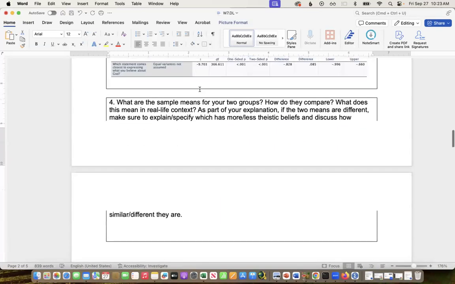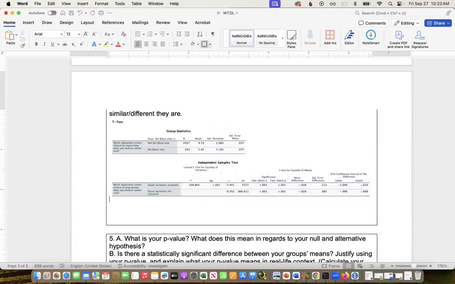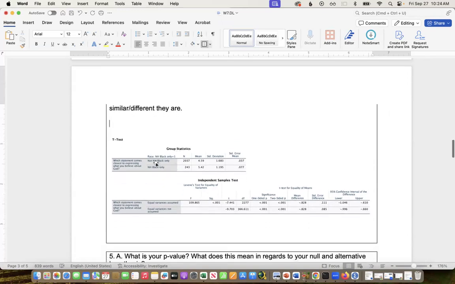So this is not actually part of the t-test. This is basically just sample descriptive statistics like we've run before. But we've asked SPSS to produce these for us, which is useful. So if you look at the top of the t-test, right here we have information about these two variables. So there were 2,037 respondents weighted that were not non-Hispanic Black only, and 243 who were non-Hispanic Black only. And then we have their means and their standard deviations here.